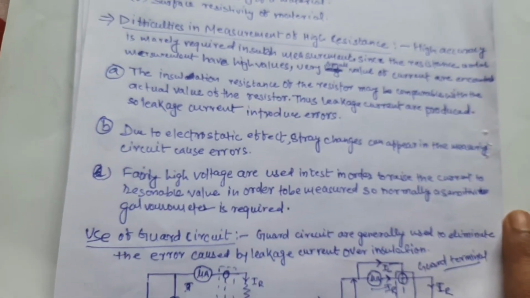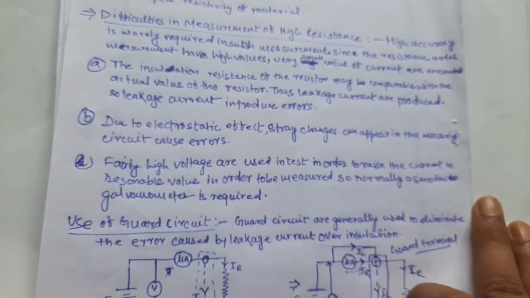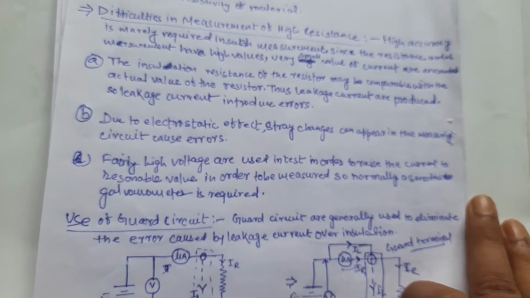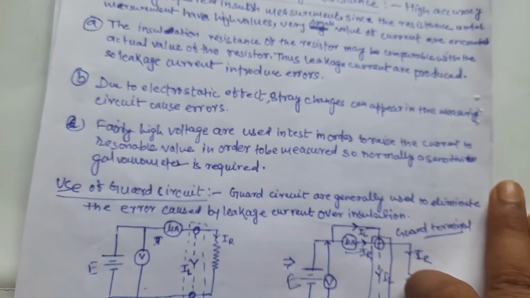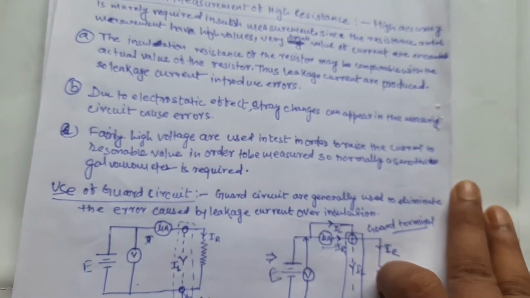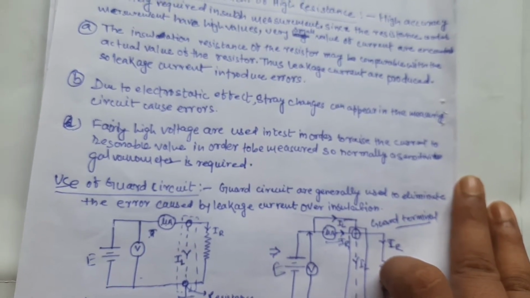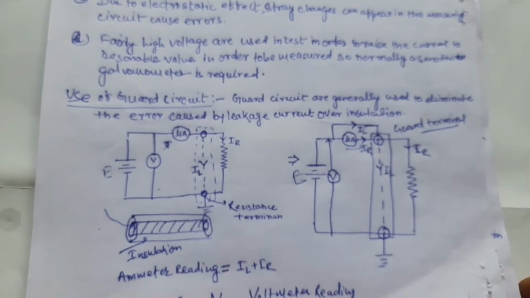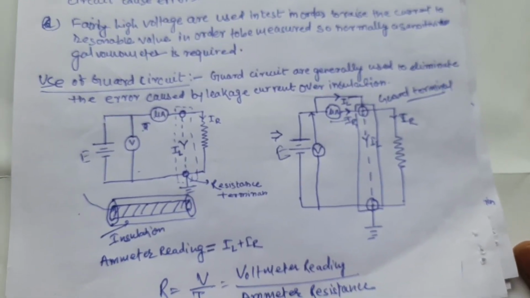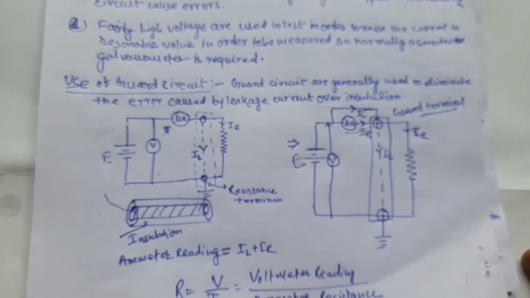Second, due to electrostatic effect, stray charges can appear in the measuring circuit and cause error. And third, fairly high voltages are used in the test in order to raise the current to a reasonable value to be measured. So normally a sensitive galvanometer is used. To minimize the error due to insulating material, you use the guard circuit.